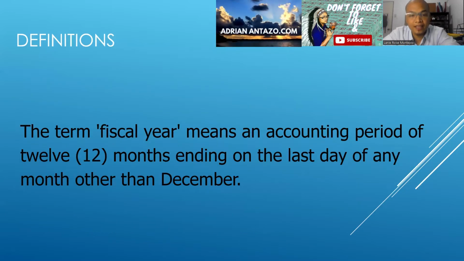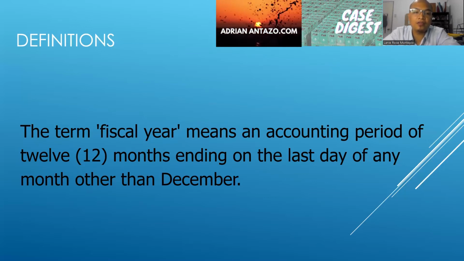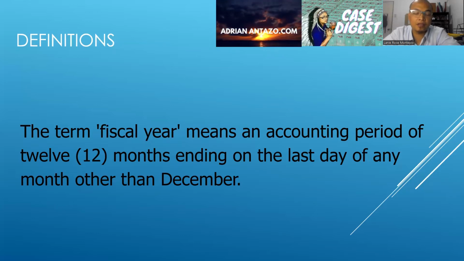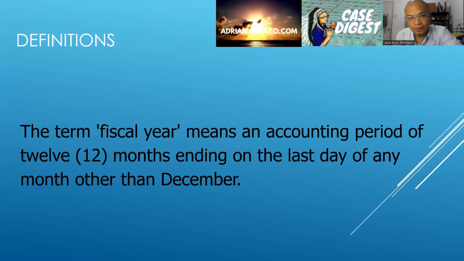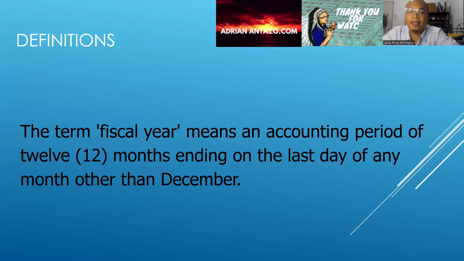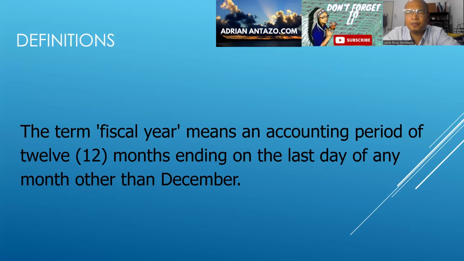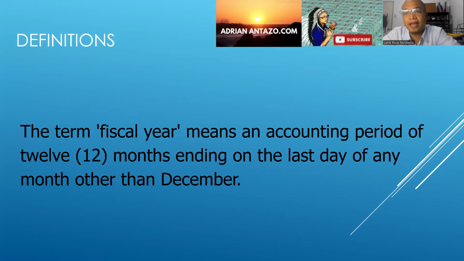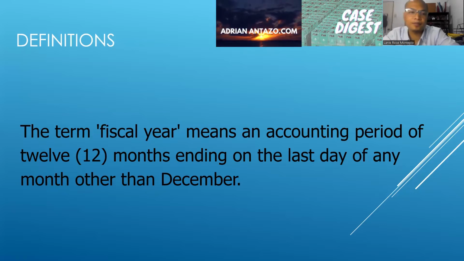The term fiscal year means an accounting period of 12 months ending on the last day of the month of December. Sorry, the fiscal year is the year that ends always on a December, while the calendar year is 12 months from any day in the month, or 1 year after.